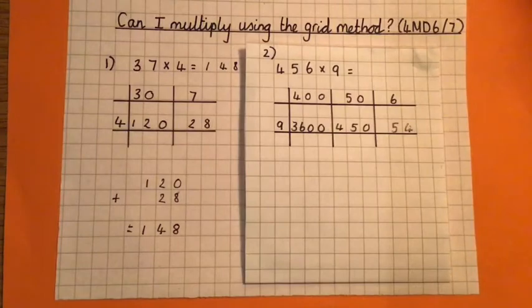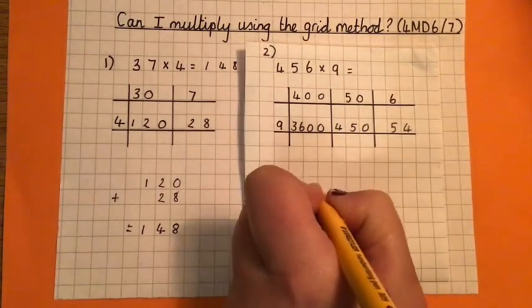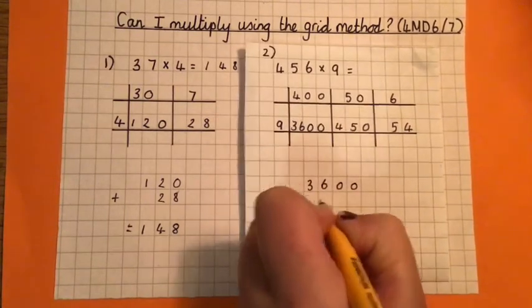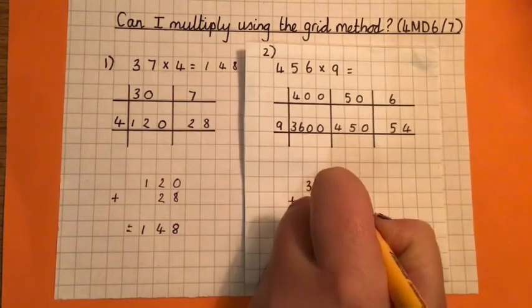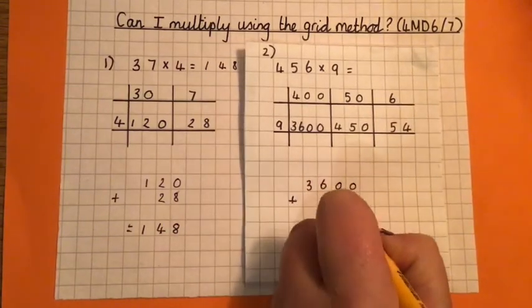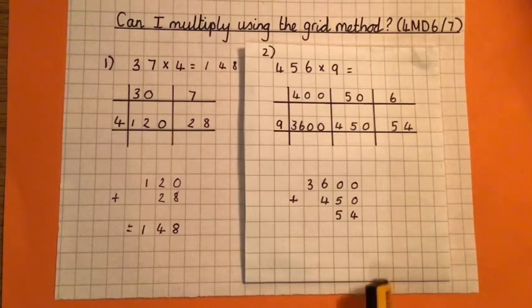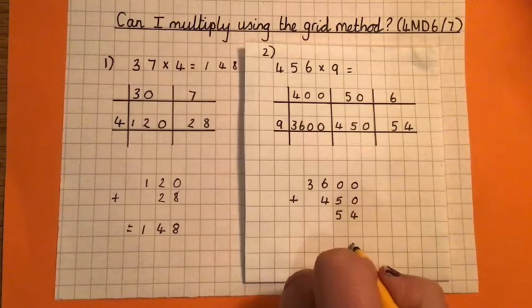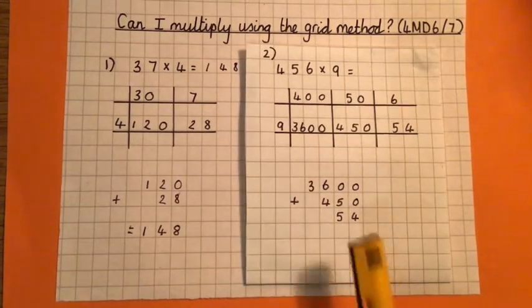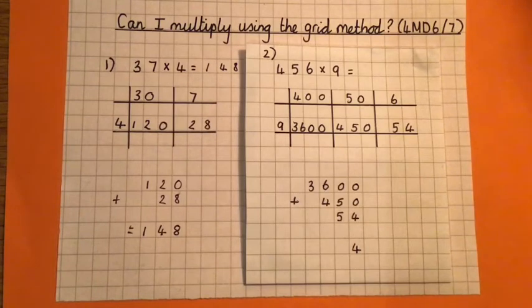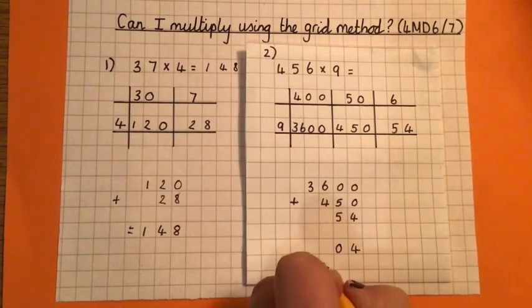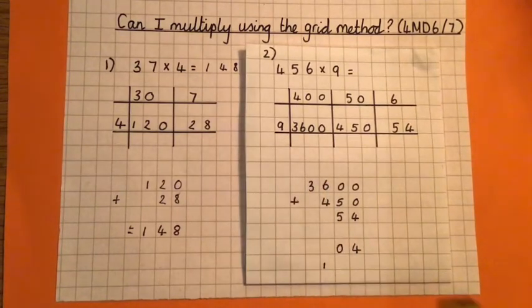Right, now I've got to add them using column addition. So I'm going to add 3,600 plus 450, making sure that you line up your columns, and 54. Okay. So starting with my ones, 0 plus 0 plus 4 equals 4. 0 plus 5 plus 5. Now that's 10. So I'm going to put my 0 in the tens column and carry that 1 into my hundreds. Now I've got 6 plus 4 plus 1, which is 11.